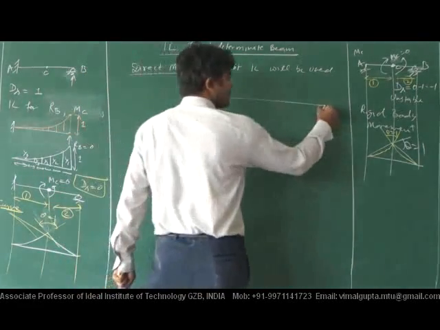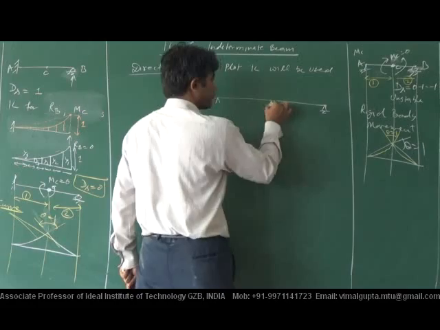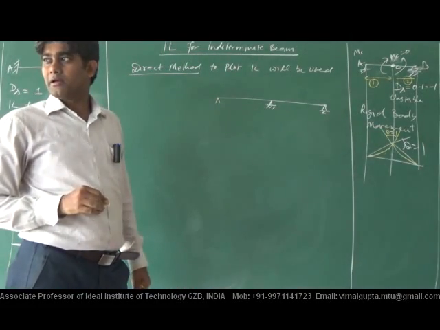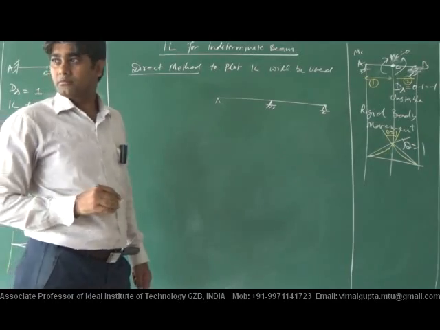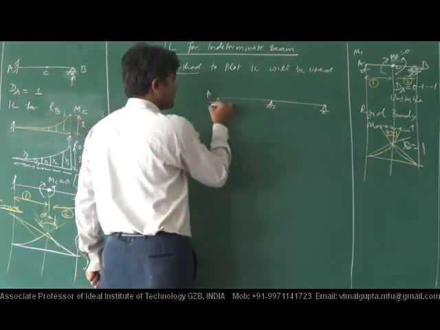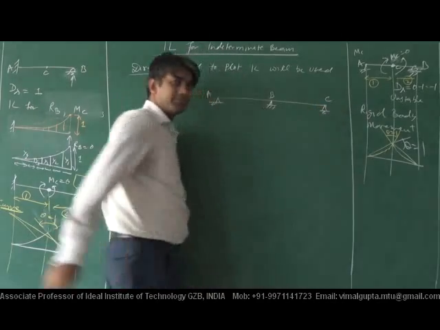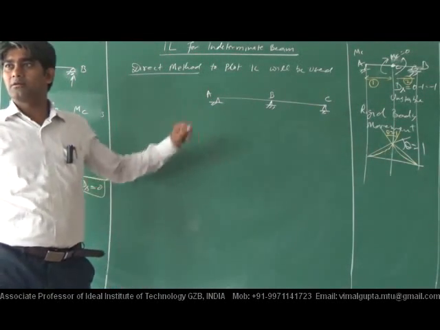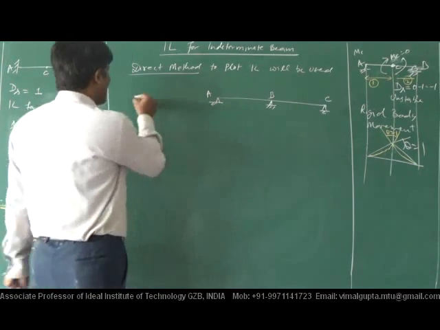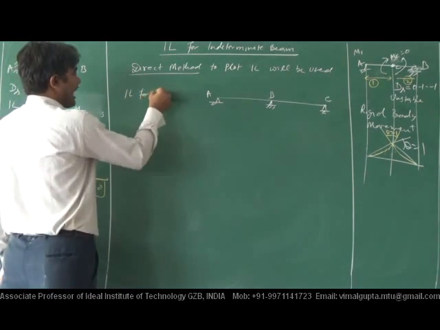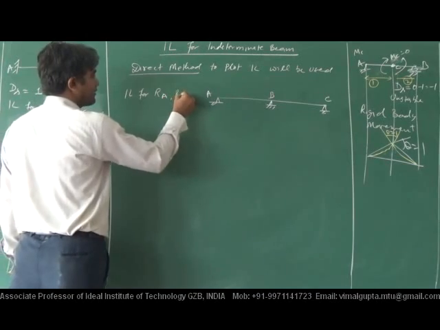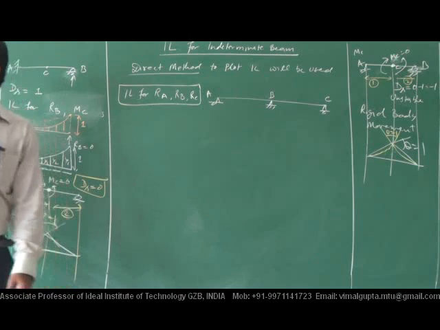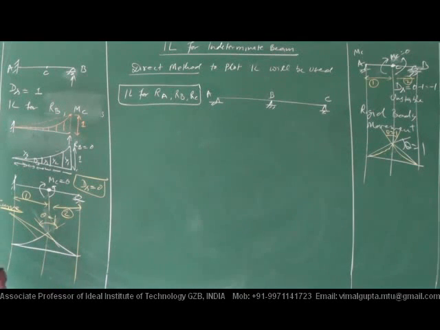If I have this continuous beam A, B, C, and listen carefully, IL for RA, RB or RC is required.